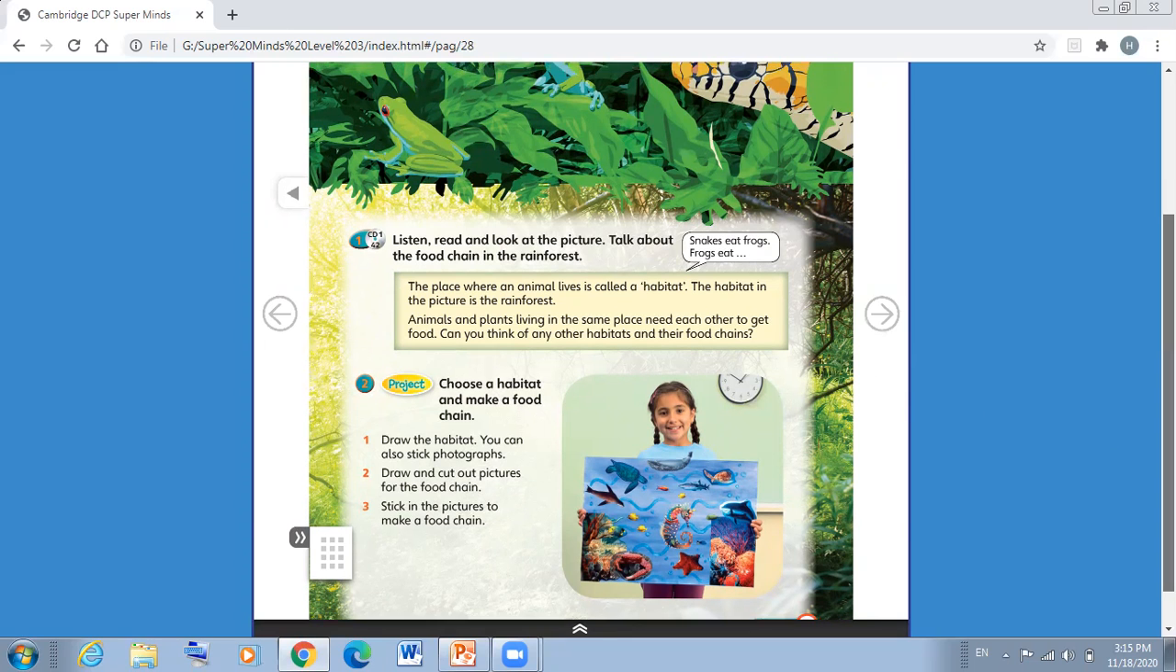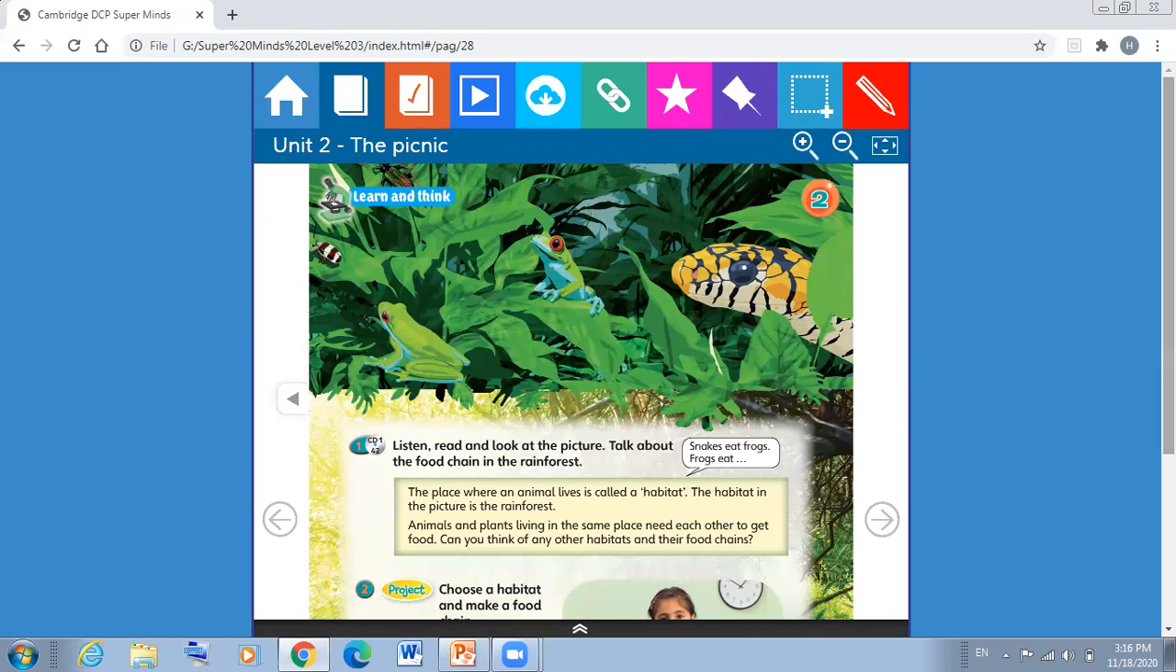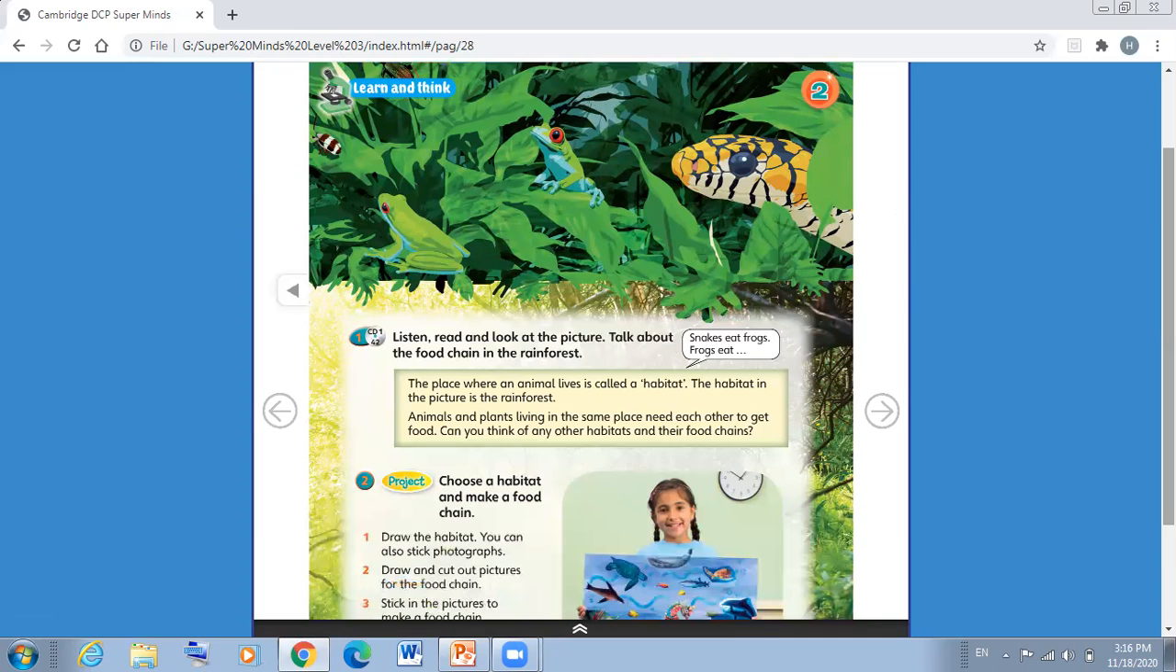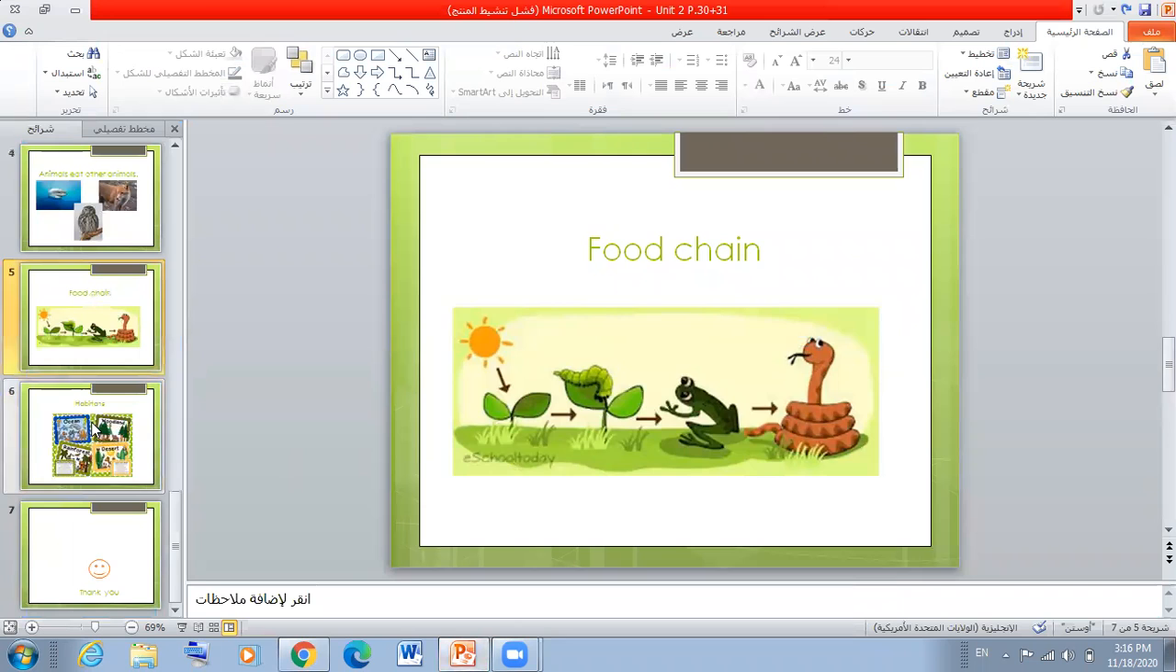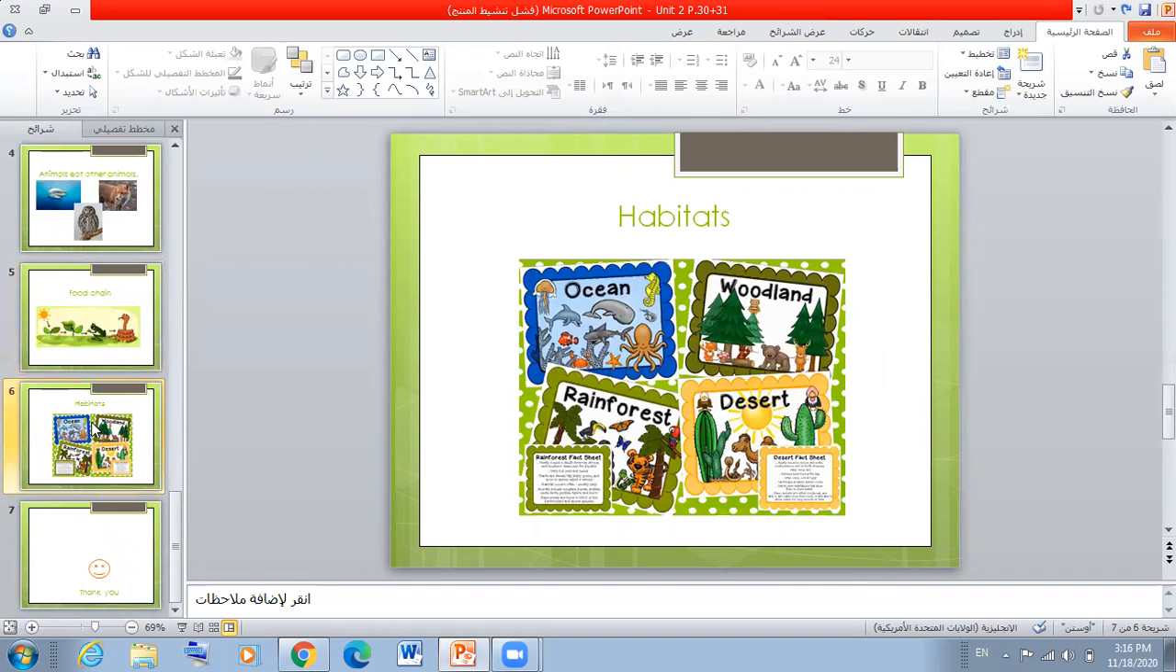Okay, so this is the end. But before we end, here we have some examples of habitats. We have ocean, woodland, rainforest, and desert. Can you give me an example of animals that live in the ocean? Yes, we have shark, jellyfish, starfish, horsefish, seaweed. All of them live in the ocean. In the desert, for example, we have camels, snakes, spiders. Yes, they live in the desert.